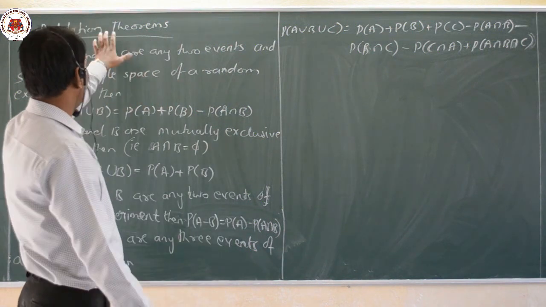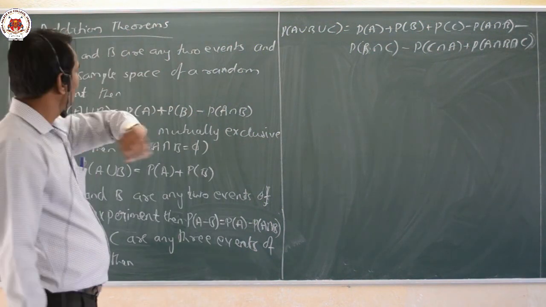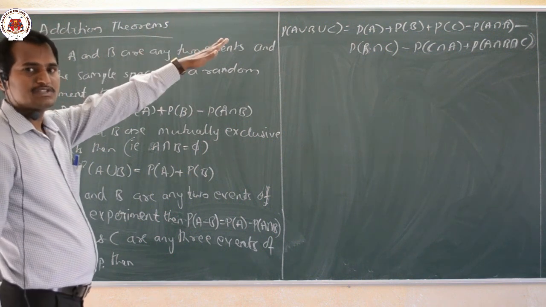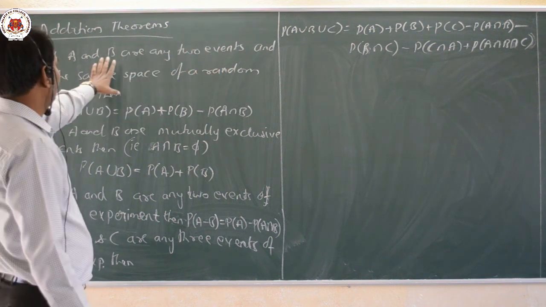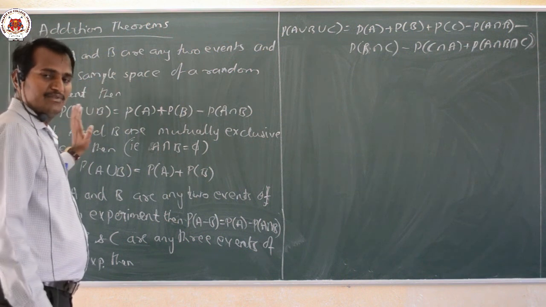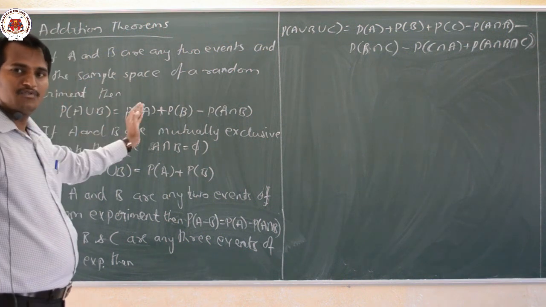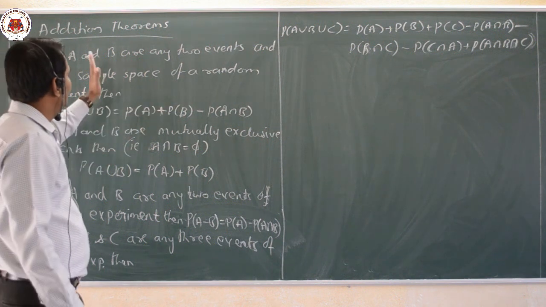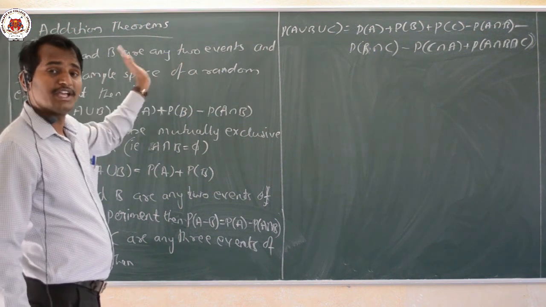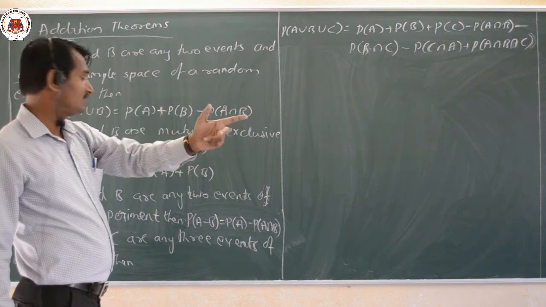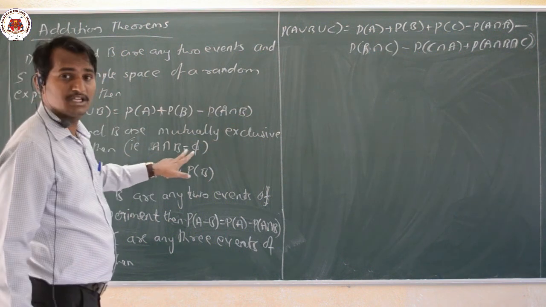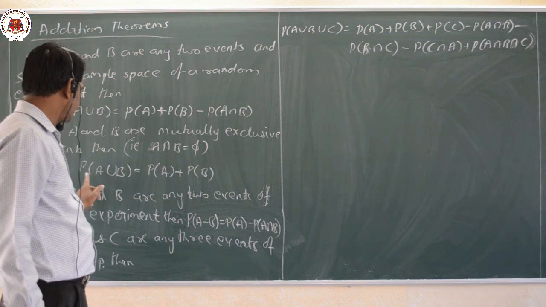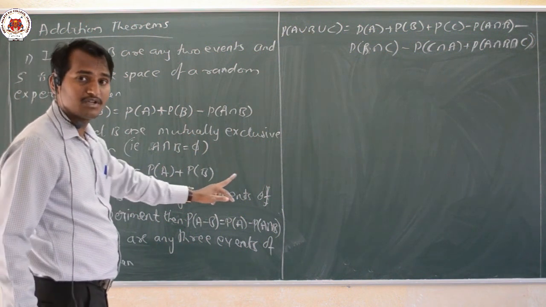The next definition is the addition theorem, and it is important. Addition theorem means, first of all, let A and B be any 2 events of a sample space of a random experiment. Then probability of A union B is equal to P of A plus P of B minus P of A intersection B. If A and B are mutually exclusive, which means what we had learnt, A intersection B equals the null set. If it is so, then this value will be 0. That means we only get P of A union B equal to P of A plus P of B.